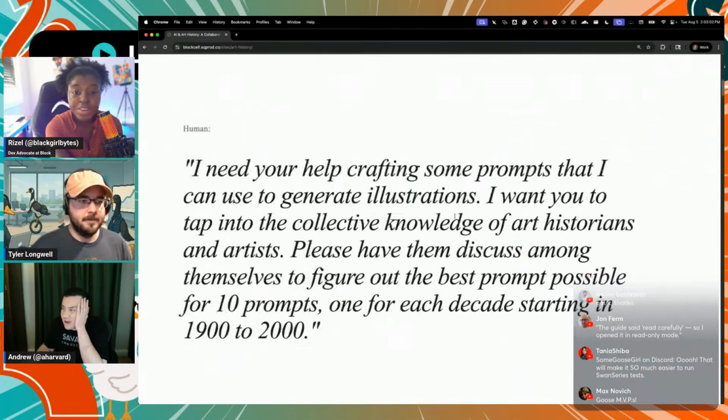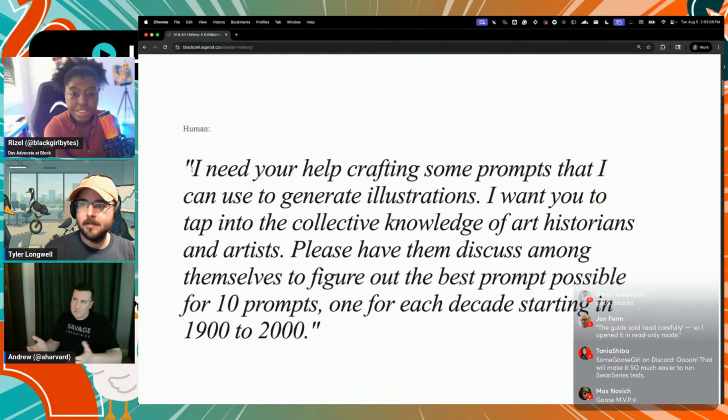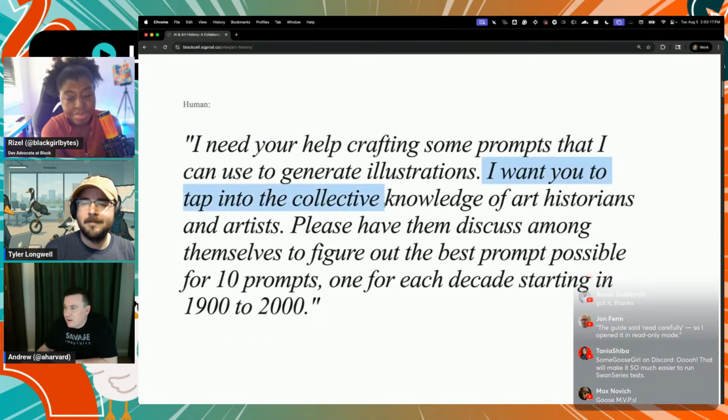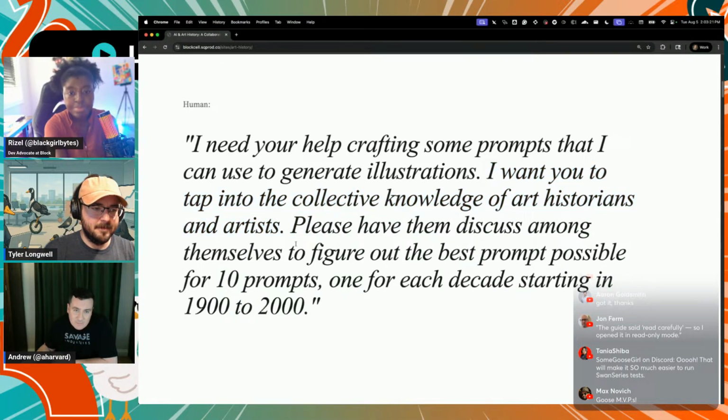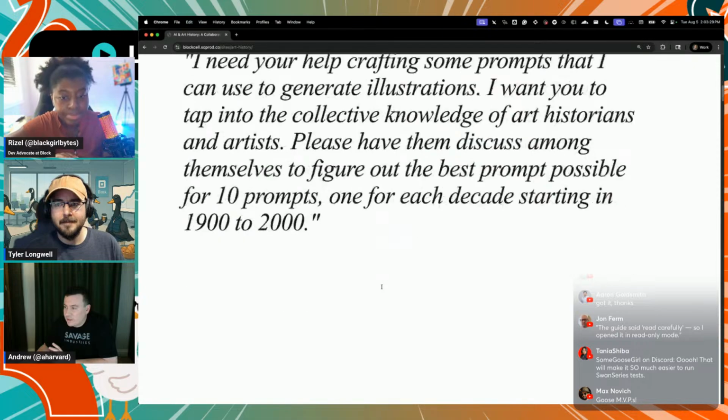I initially asked Goose that I needed help crafting some prompts. This is basically the point I'm trying to make. My tip is that you can ask your models to plan in interesting ways. The way I asked it is that I wanted to tap into a collective knowledge of art historians, have them discuss amongst themselves and figure out prompts. So I was prompting for prompt generation, and the goal was to have 10 prompts, one for each decade.